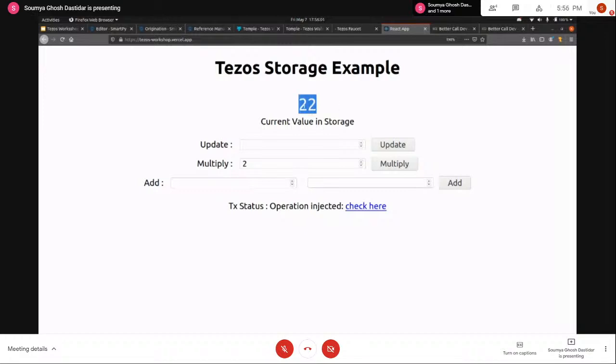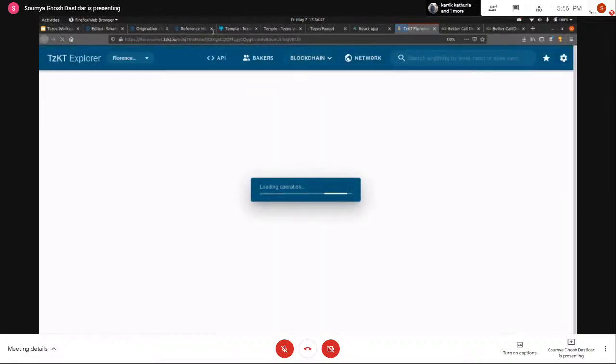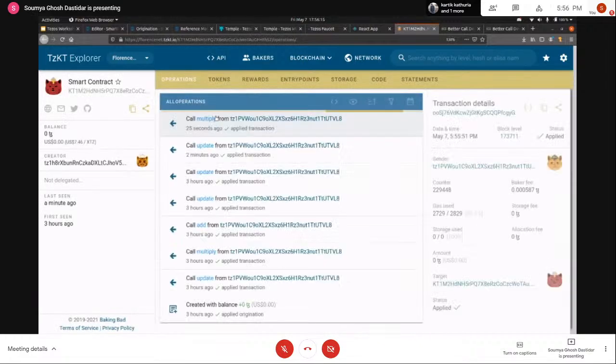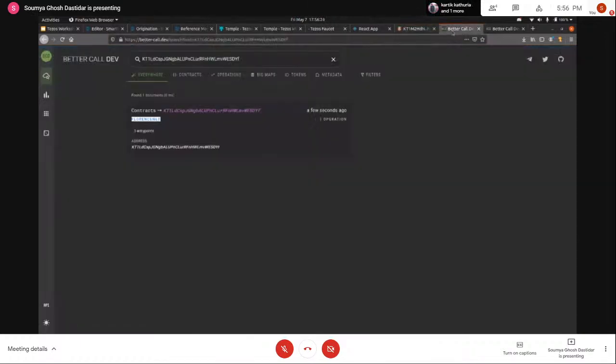So we can see that the value is updated and we have the injected operation, and we can click on here and we can see the transaction in the indexer. So this time I'm using TZKT.io, and we can see the transaction being sent over. I can click on target and I can see all the calls that have been going through that particular contract right now. Also, if I want, I can just copy the contract address and open it on Better Call Dev.